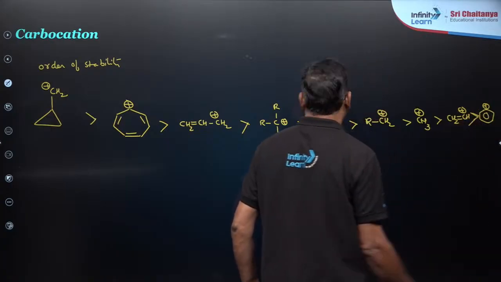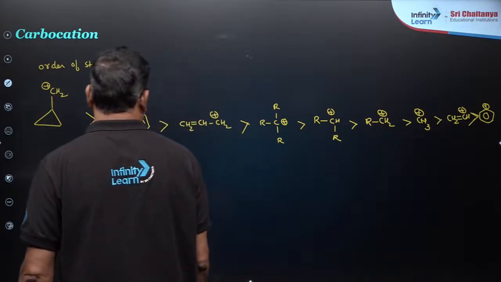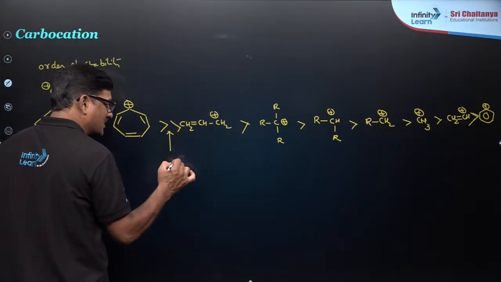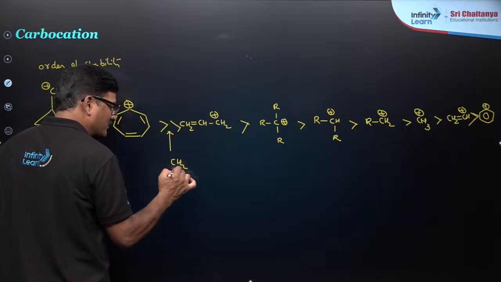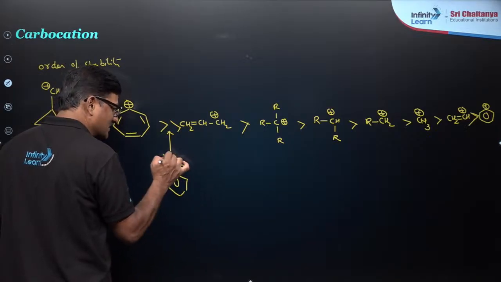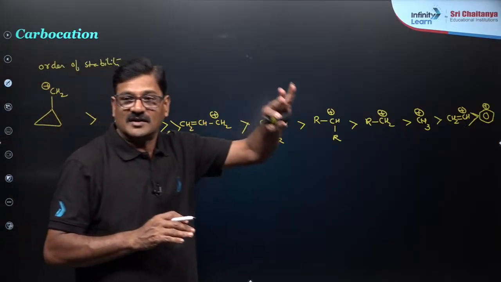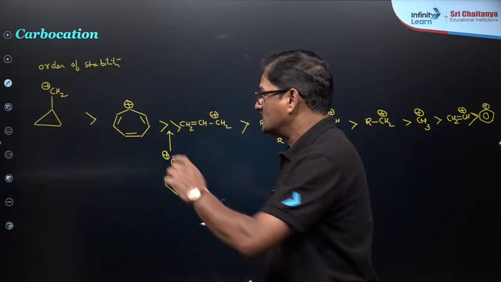So dear children, here I just want to show you one more important thing. I forgot to write, this is a benzyl carbocation. I forgot to write this. So benzyl carbocation. So this is the order everybody has to follow.